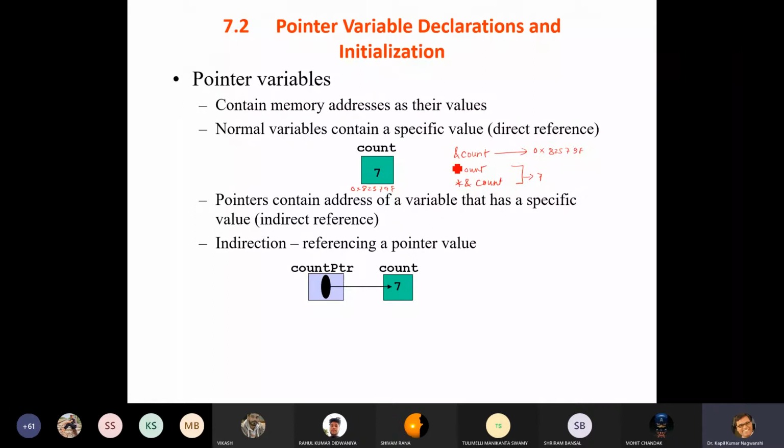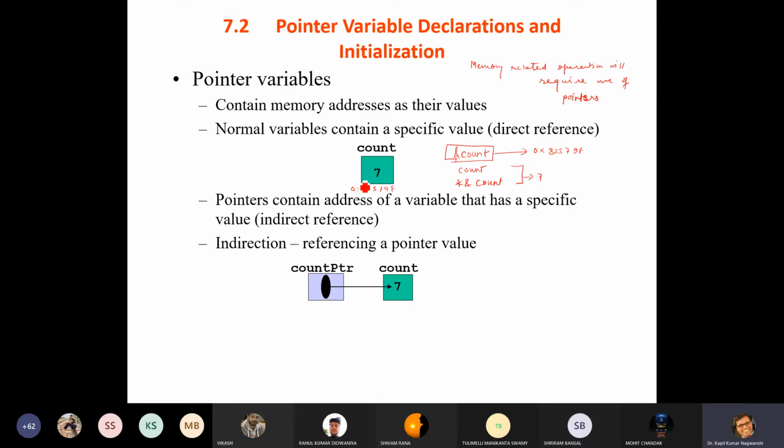So why is an address required? Address is required because we want to update a particular memory location. So memory related operations will require the use of pointers, and using pointers you can store your data also, like a database. These pointers contain the address of a variable that has a specific value, an indirect reference.